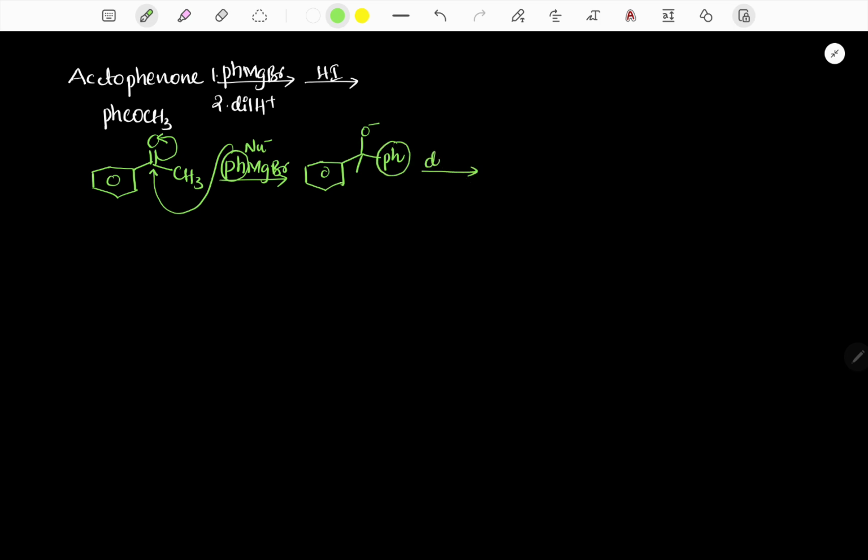Now it reacts with dilute H plus. O minus takes the proton from the H plus, and finally it gives the corresponding tertiary alcohol. Now it is treated with HI, hydrogen iodide. So it is a tertiary alcohol, and the tertiary alcohol reacts with HI.